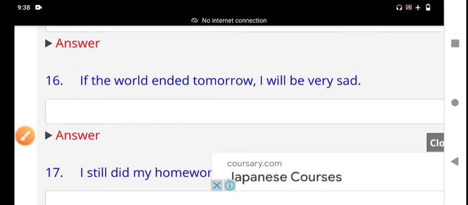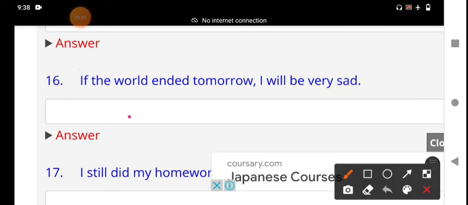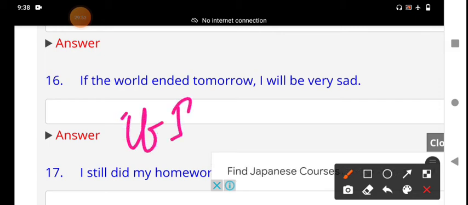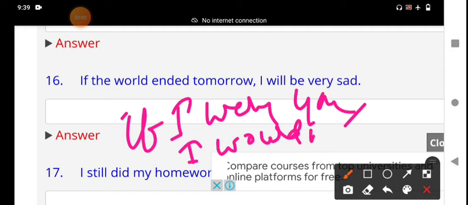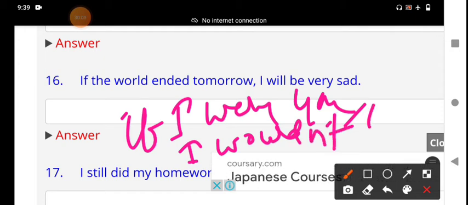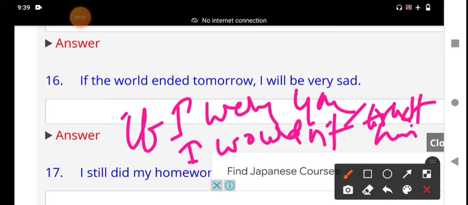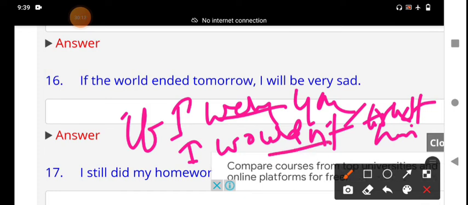For example, how do you use it in the be form? If I were you, I wouldn't trust him. I would not trust him. Were is simple past tense. Wouldn't trust: would plus trust, V1. This is the second condition, imaginary condition, hypothetical condition.